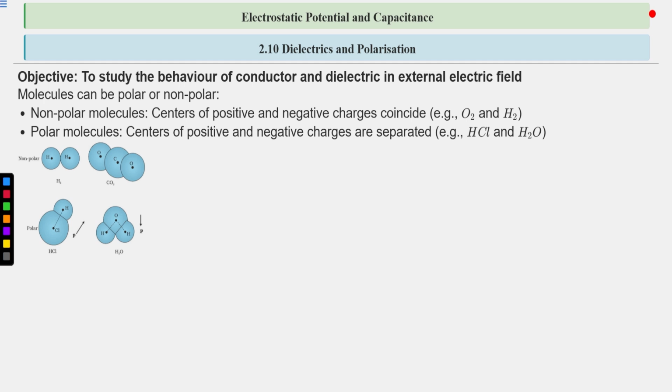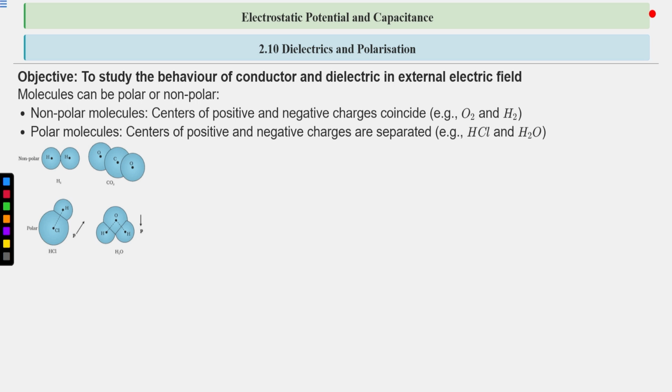Now you have already studied electronegativity. So what is electronegativity? Tendency of an atom to attract the shared pair of electrons in the covalent bond. Like oxygen, fluorine, chlorine, nitrogen, they have high electronegativity. Halogens have high electronegativity. So the tendency to attract the shared pair of electrons towards itself is the electronegativity.